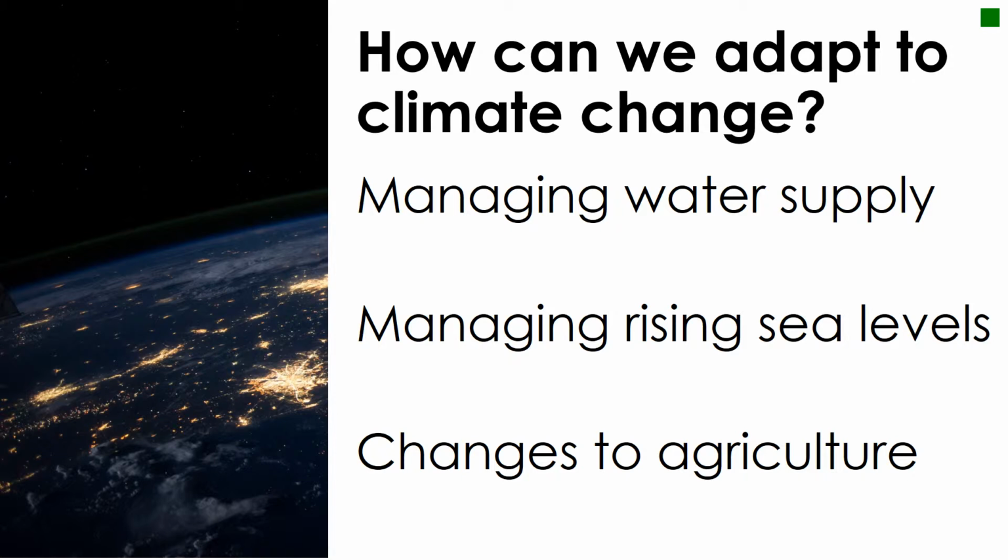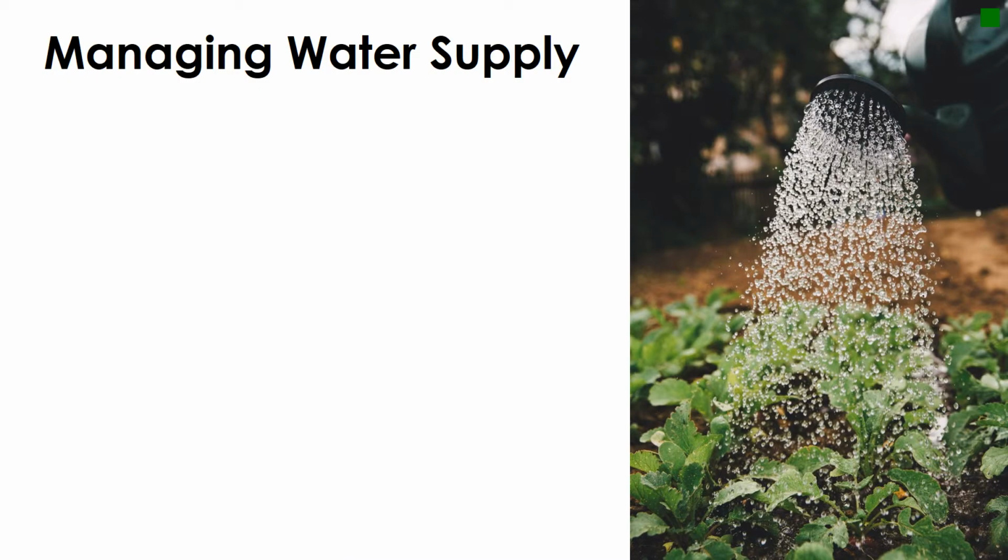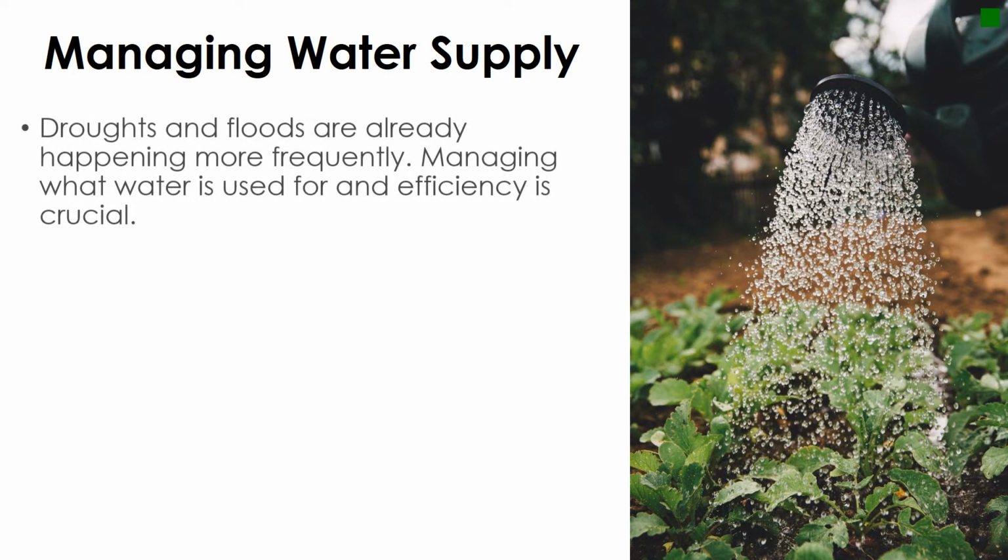So this brings us to the second half of our video. How can we as humans adapt to climate change? Some of the strategies that have been put in place across the world that we will look at are managing water supplies, managing rising sea levels, and the changes that will have to be put in place to agriculture or farming. Firstly, managing water supplies.